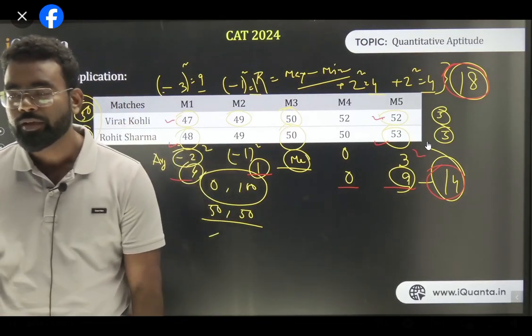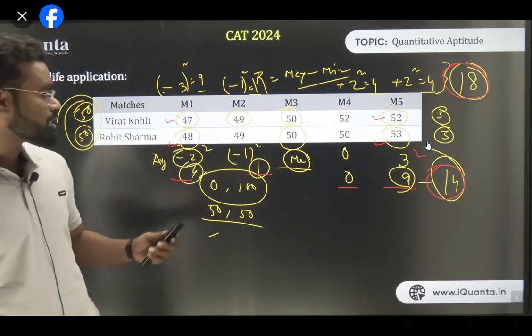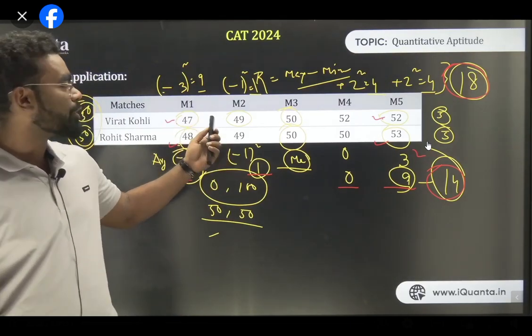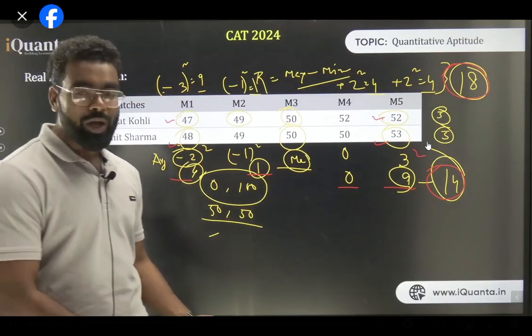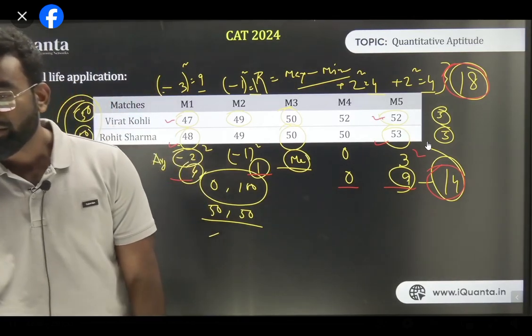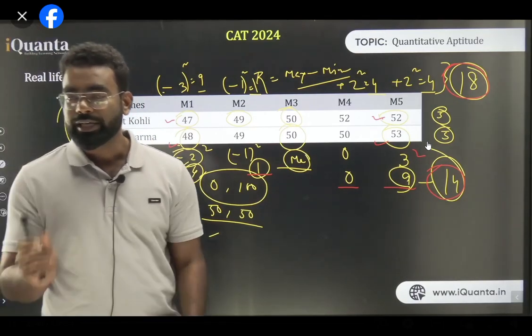So we can take the mod value also, but the problem with the mod value is that the mean deviation will also give you something around 6. So the mod value is also fine, but generally we do the square, which is much easier for this case. The base is mean. The deviation we calculated by taking the mean.